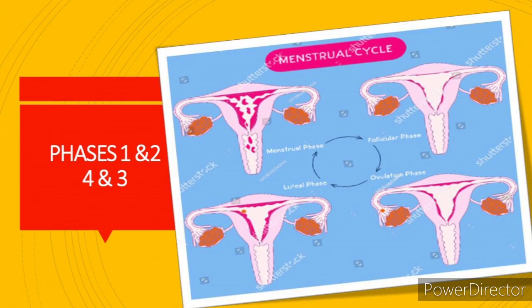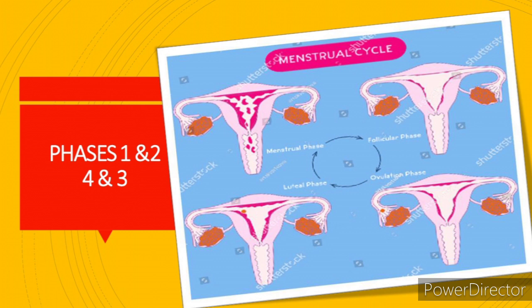Look into the diagram of the 4 phases, children. The first one is the menstrual phase, the second phase is the follicular phase, the third phase is the ovulatory phase, and the last phase is the luteal phase. Now look into the endometrium of the first phase. The endometrium tissues discharge themselves along with the unfertilized egg, causing bleeding. Can you see the reddish portion of the inner lining of the endometrium comes out as bleeding?